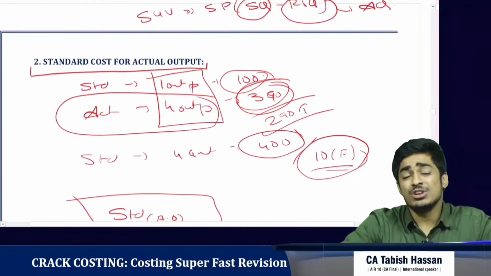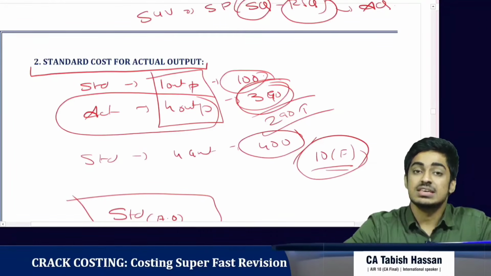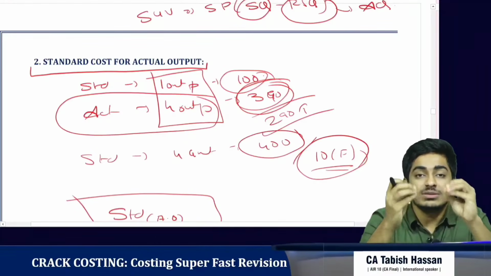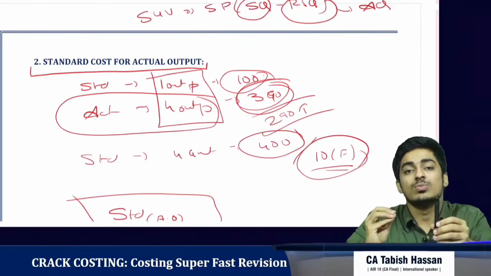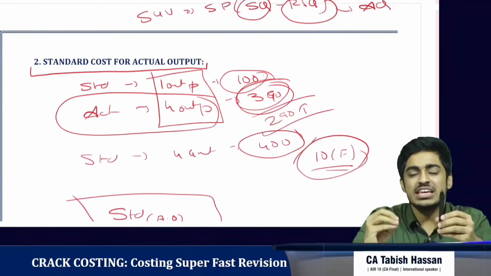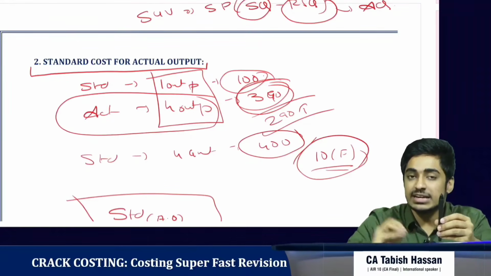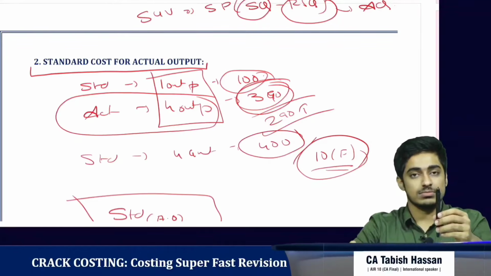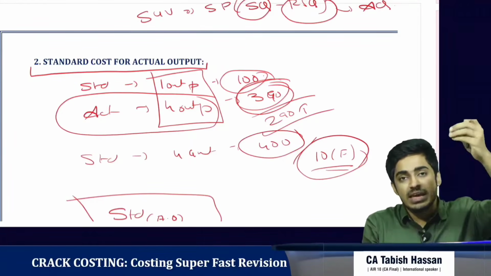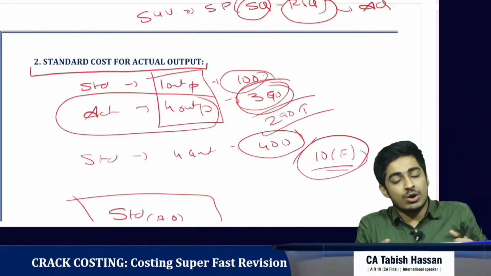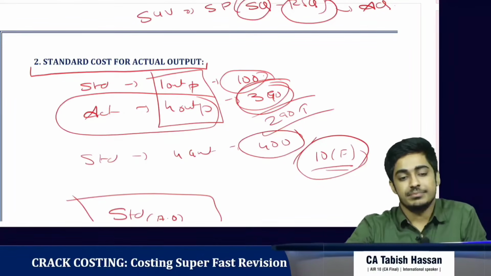Even for labor variances and overhead variances, everywhere we use the term standard, it means standard for actual output. Make it very clear in the mind. Standard is standard for actual output, because we have to compare on the same playing field. That's why we bring everything to the actual output basis, and on that we compare. Clear? That's the second point.